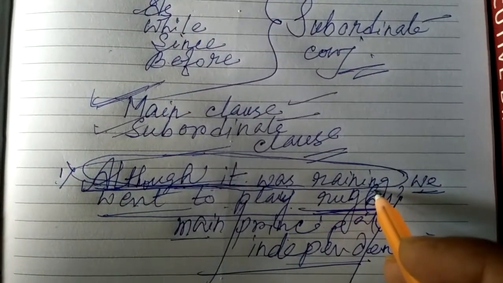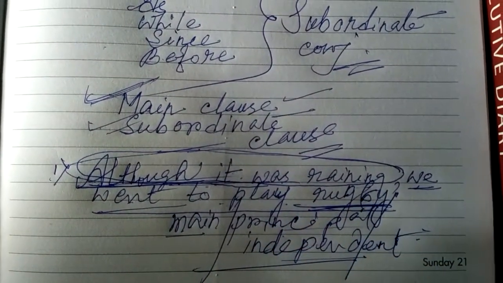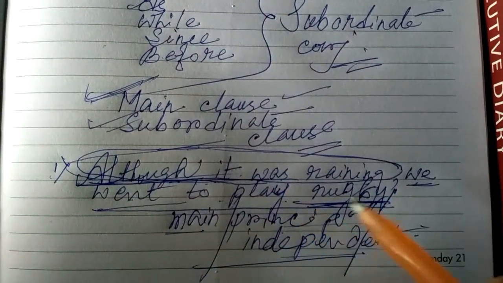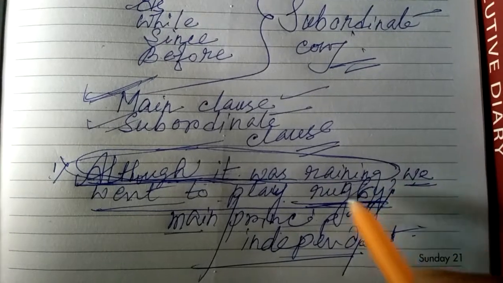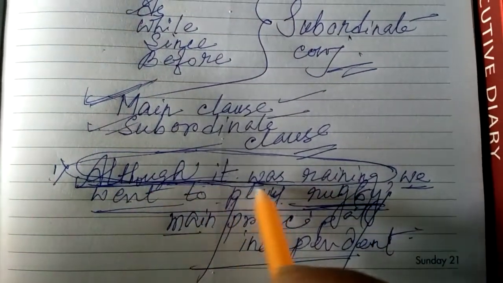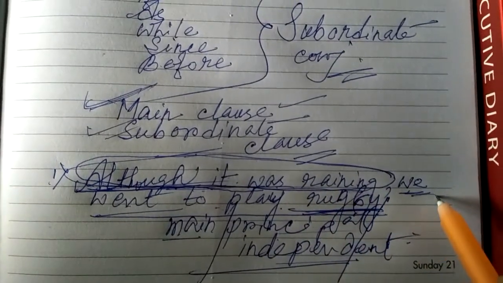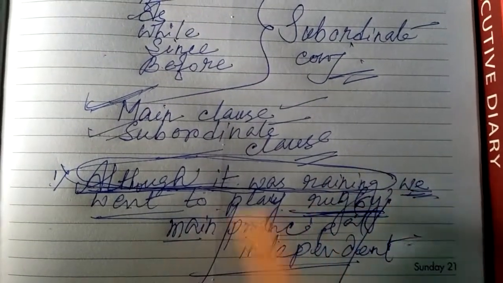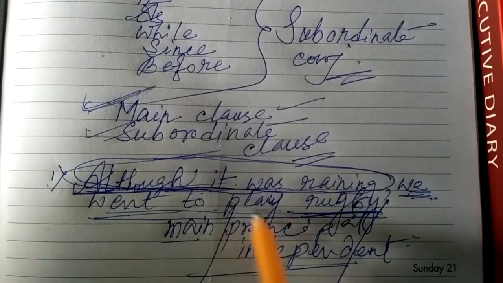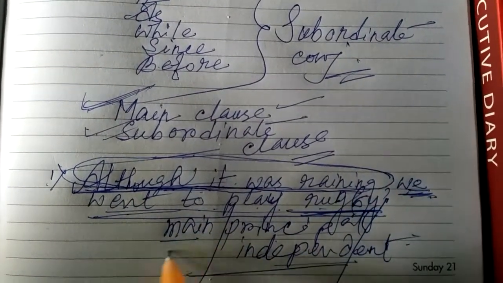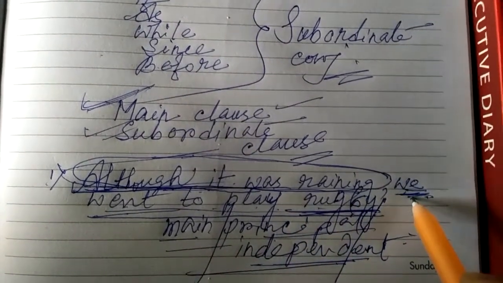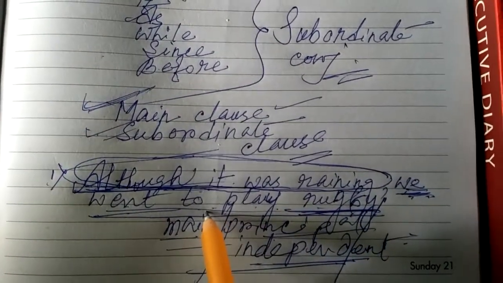So here we have learned another thing, that is complex sentence. In a complex sentence, an incomplete thought is added to a complete thought. We went to play rugby. This is called main clause or principal clause or independent clause because this clause gives us a complete thought.